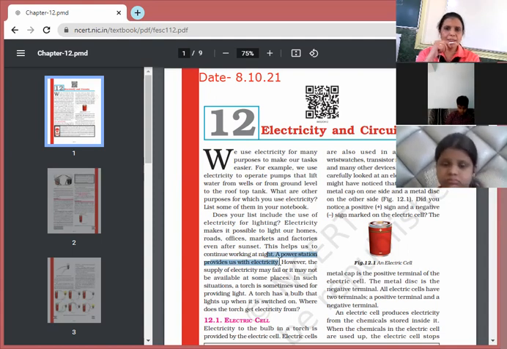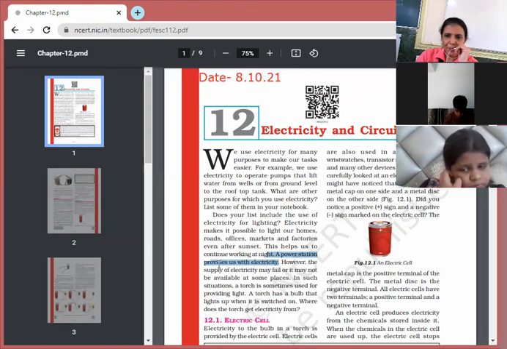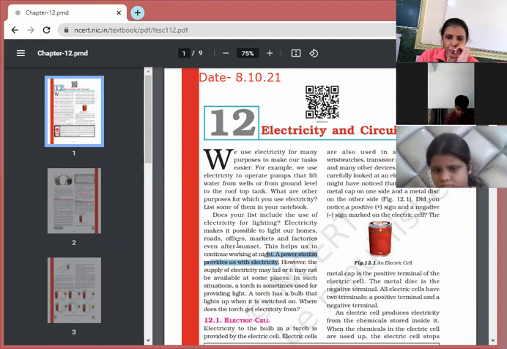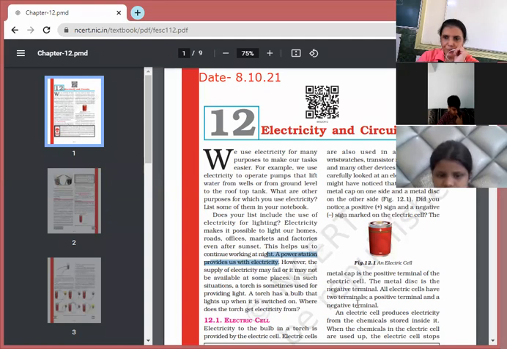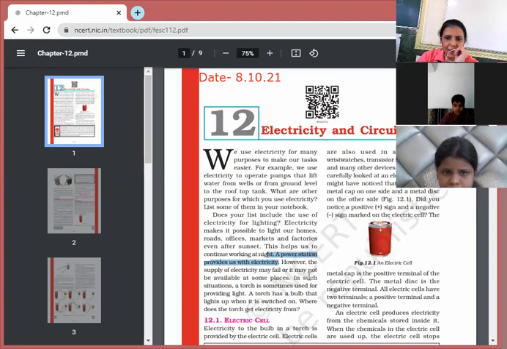So who is responsible for providing the electricity? That is the power station. The power station gives electricity to each one: roads, street lights, offices, markets, factories after sunset. So kindly write down, mark this line. And after that, we are going to study about the electric cell, what an electric cell exactly means. Yes, Avni Agarwal, start reading.